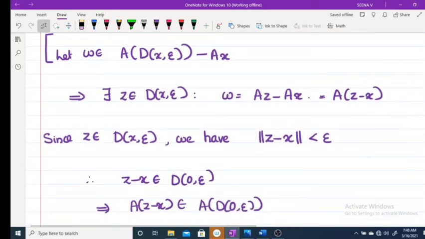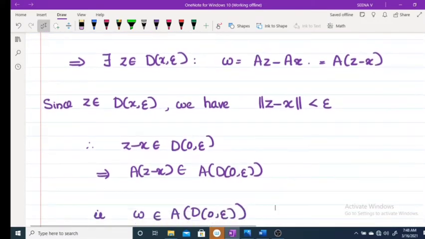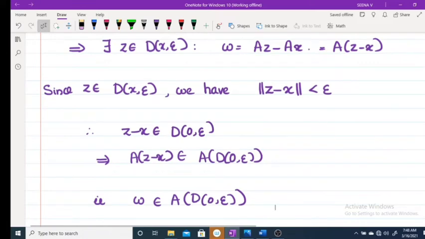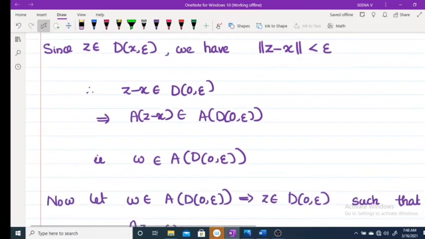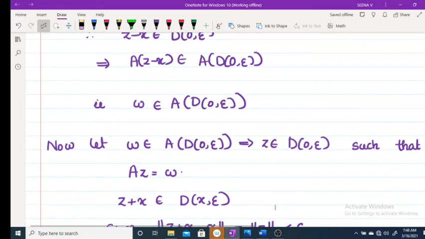That means Z minus x belongs to D(0, epsilon). That means A of (Z minus x) belongs to A D(0, epsilon). This implies W belongs to A D(0, epsilon). Therefore, W belonging to A D(0, epsilon) implies there exists Z belonging to D(0, epsilon) such that AZ is equal to W.